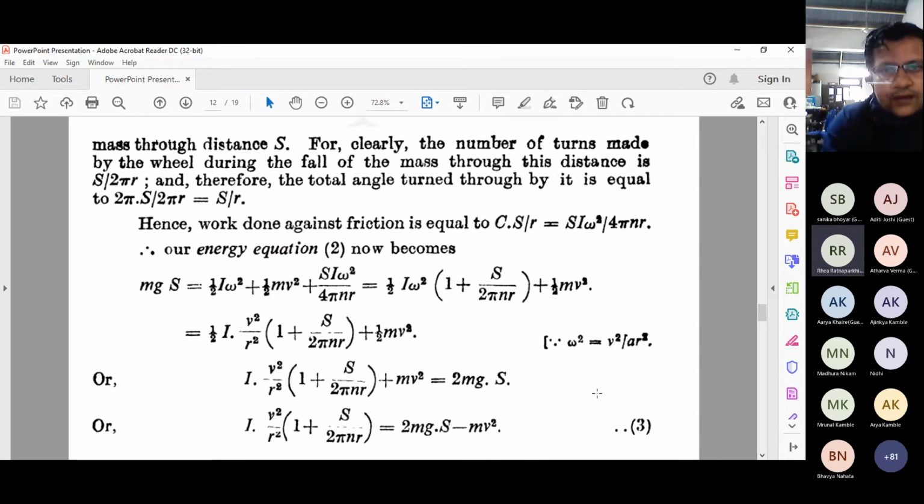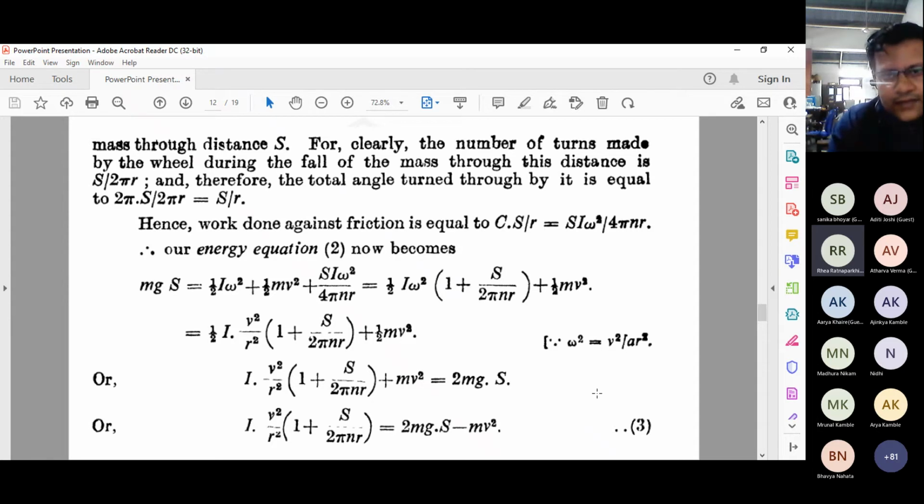That gives me the total angle turned through by the system. Sorry, this is nothing but the number of turns made by that wheel, which is the distance divided by the circumference. Again, the total angle will be 2 pi, a rotation of 2 pi, 360 degrees. So 2 pi we need to multiply with S divided by 2 pi r, and that quantity comes out to be S by r. So S by r is actually the angle turned by the wheel during the fall of the mass through the distance S, where the number of turns is S upon 2 pi r.